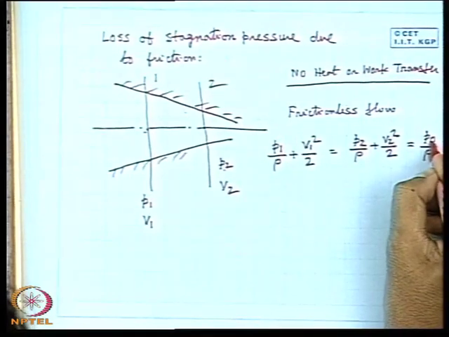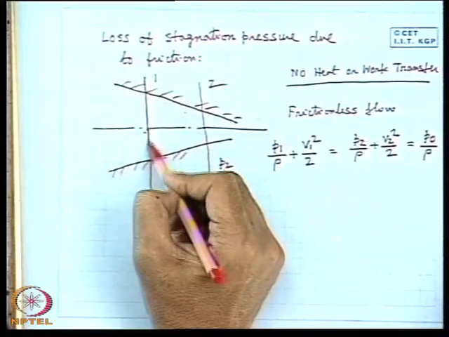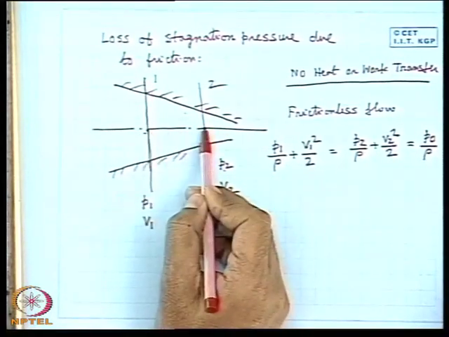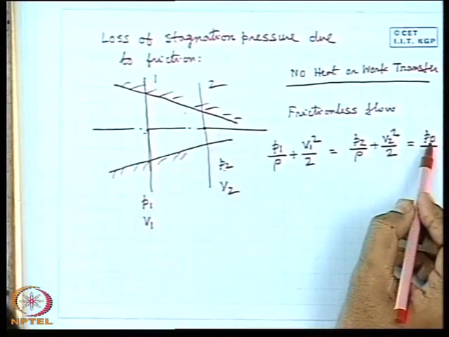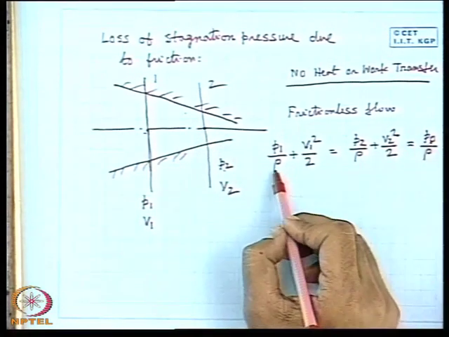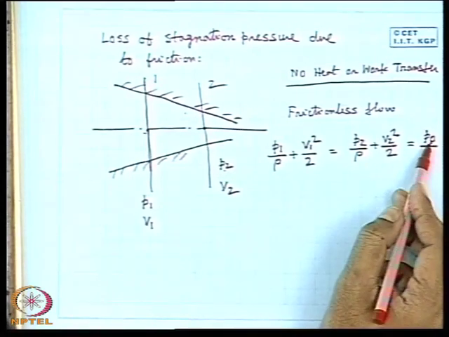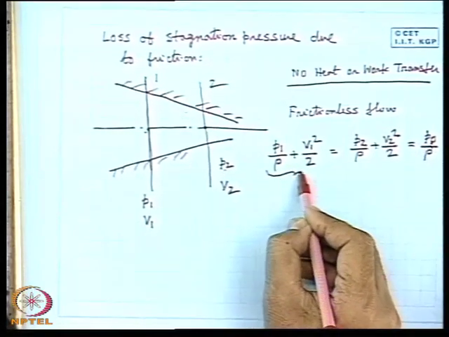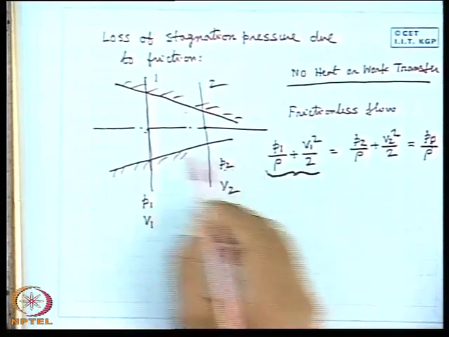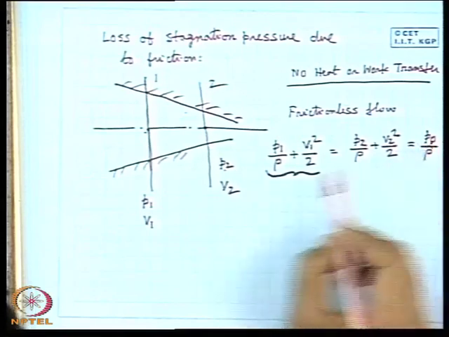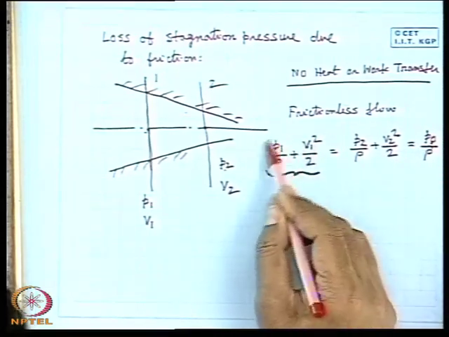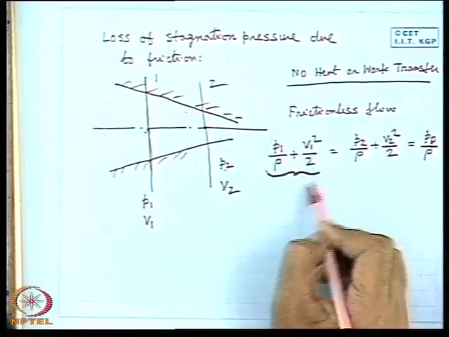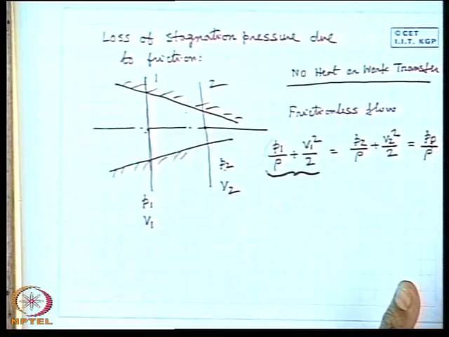Where P0 refers to the stagnation pressure at these sections. That means the stagnation pressure at this section and this section remains the same, which means that the stagnation pressure is not changed if the friction is not there. This is the same thing as saying that the stagnation pressure is the equivalent total mechanical energy except the kinetic energy. That means stagnation pressure refers to the mechanical energy equivalence pressure if we discard the kinetic energy part.